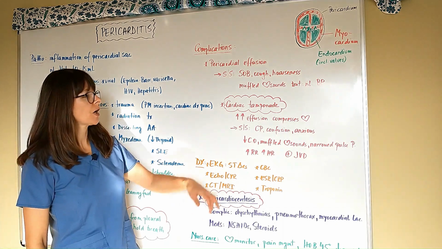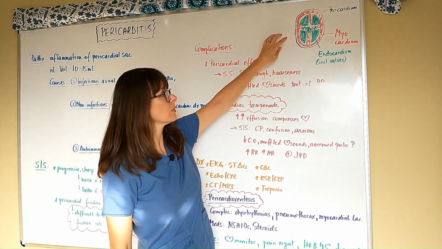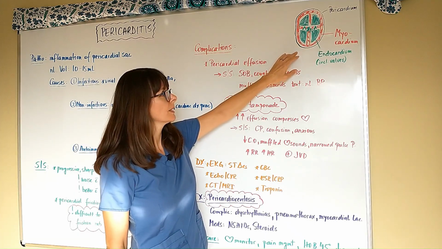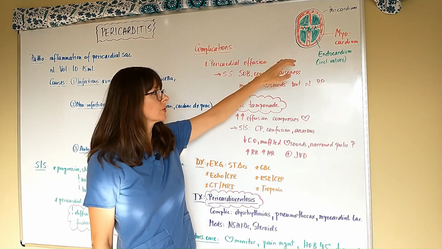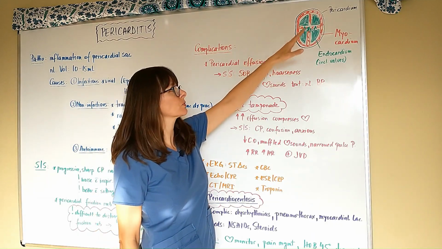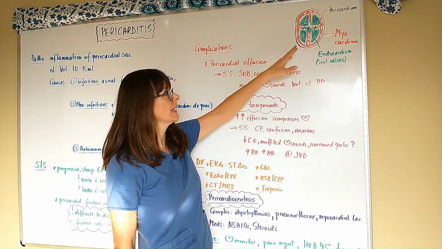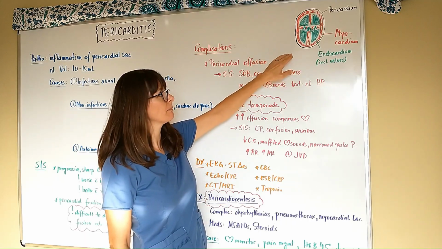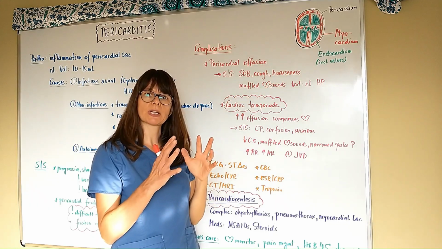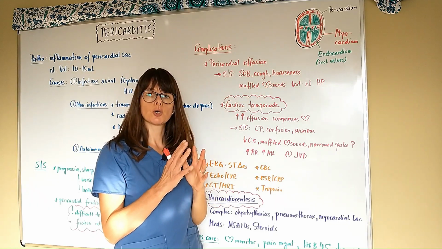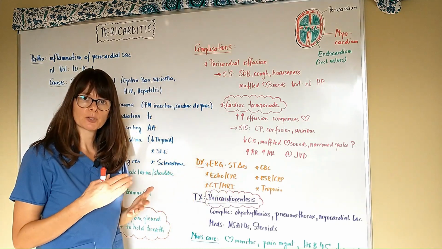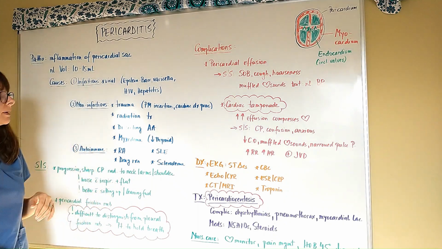As a refresher, the heart has three layers. The innermost layer is the endocardium and also includes the heart valves. The middle layer, the actual muscle layer, is called the myocardium, and the pericardium is the outermost layer that surrounds the heart. In between the pericardium and the myocardium, there's pericardial fluid that provides for lubrication so the two surfaces don't rub against each other, just as we have in the pleural cavity between the visceral and the parietal pleura.